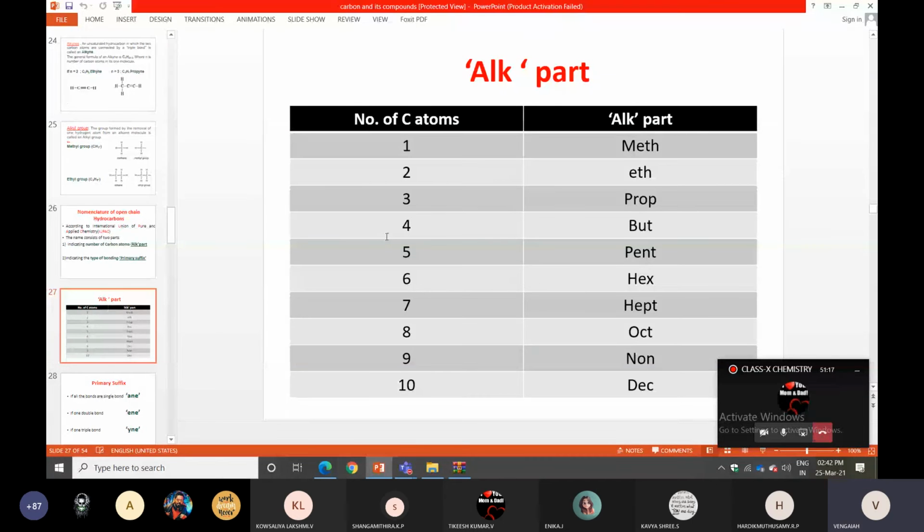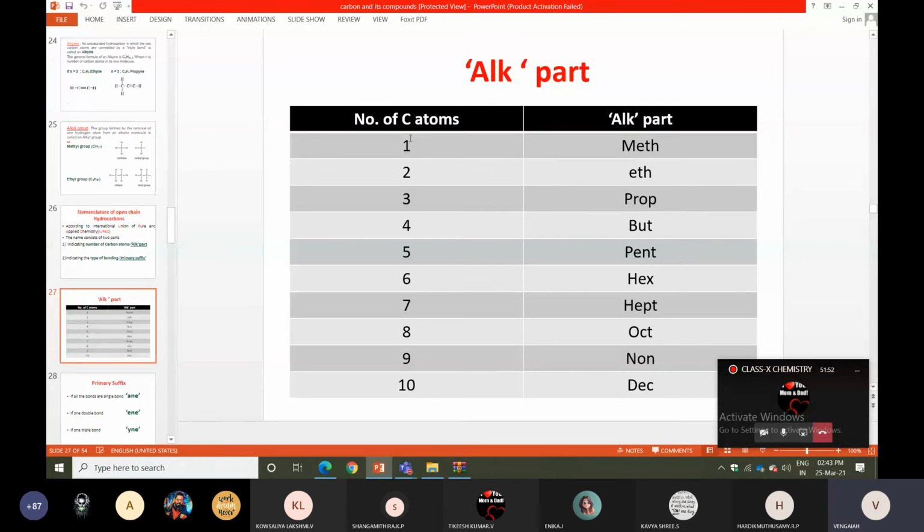Already given homework: allotropes of carbon. Diamond, graphite, and carbon 60. For diamond, write the structure, explanation and uses. Same for graphite and carbon 60. This you can write in classwork, number of carbon atoms. Very important; the same thing will be repeated in higher classes also.